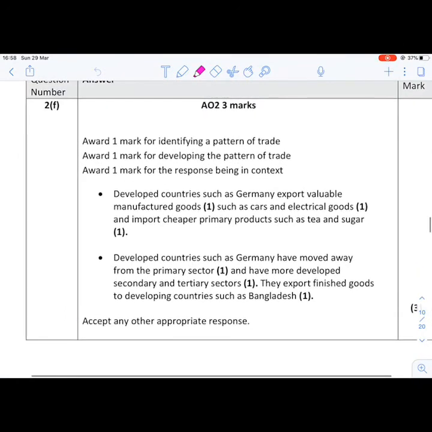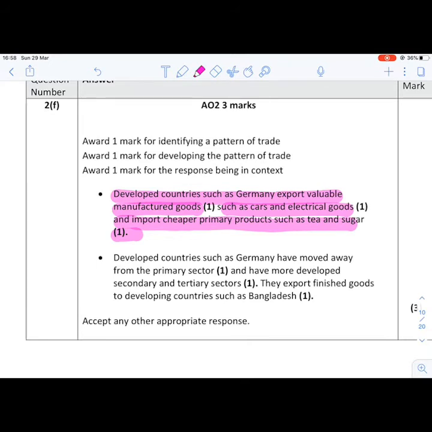Okay, so if you look there, it says developed countries such as China export valuable manufactured goods such as cars and electrical goods, and import cheaper primary products such as tea and sugar. So for an example, there's very little point.